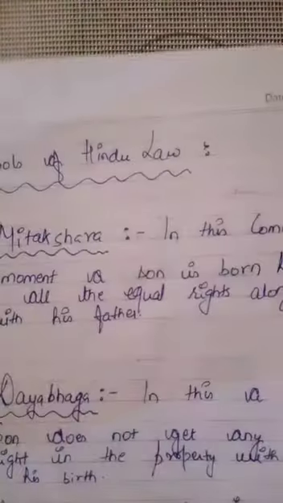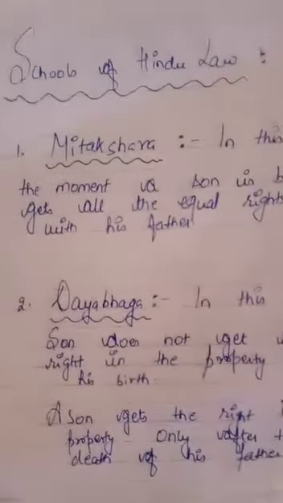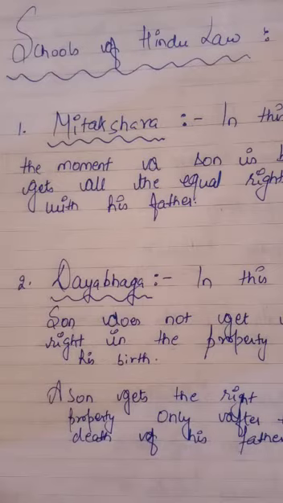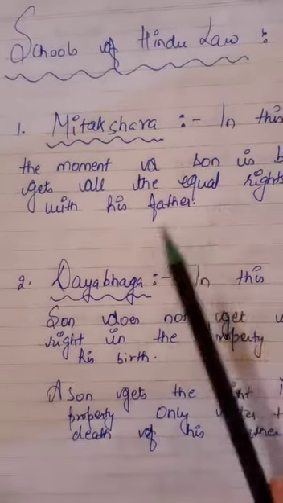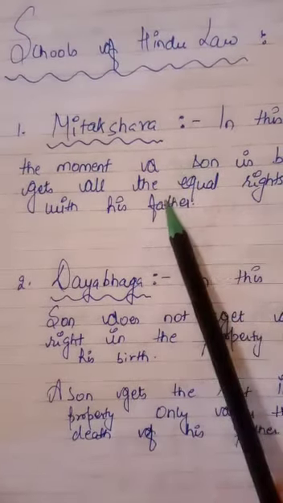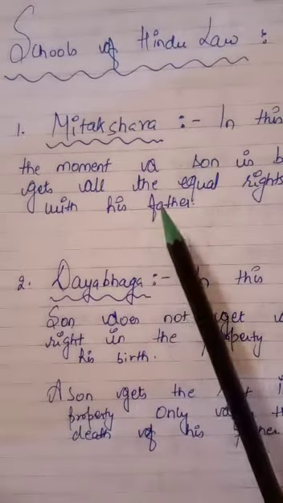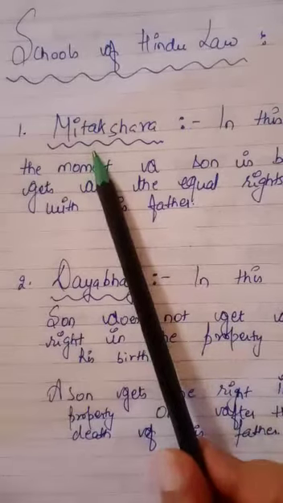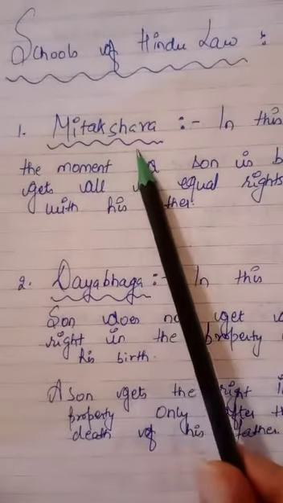There are two schools of Hindu law. First is Mitakshara and second is Dayabhag. What is Mitakshara? This school is popular in the whole country except Assam, Bengal and some parts of Odisha.